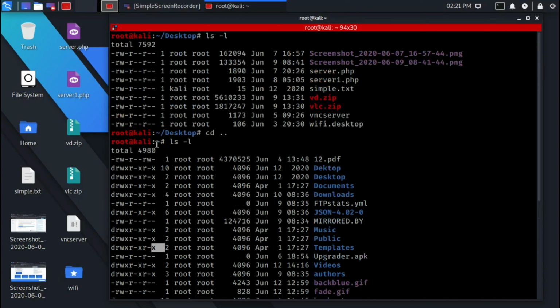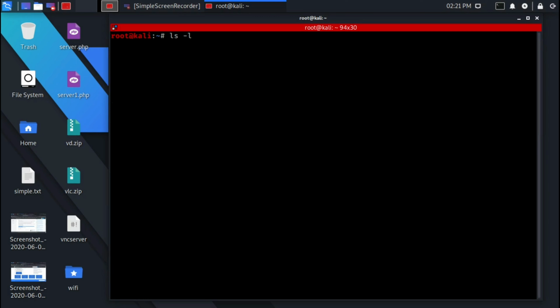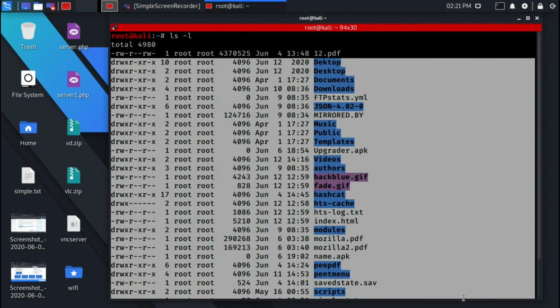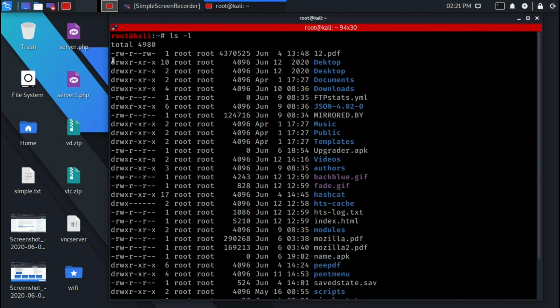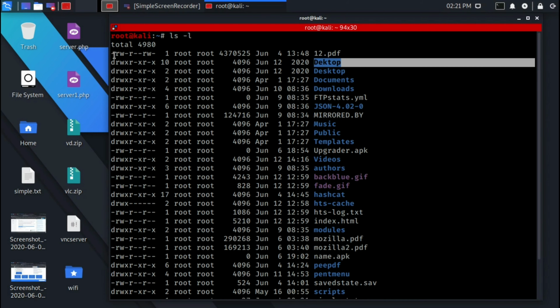To see various permissions assigned to files and directories, just use the ls command with option -l for long listing format. As we can see here, it gives the list of files with the permissions right here. Here d means directory, and here Desktop is the directory in the root folder. Let's learn what this r, w, and x mean. r is for read permission, w for write, and x for execute permission. And this minus means no permission.